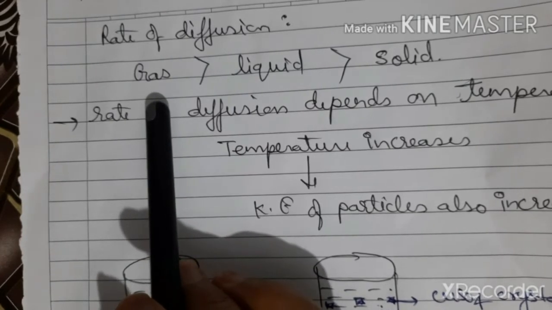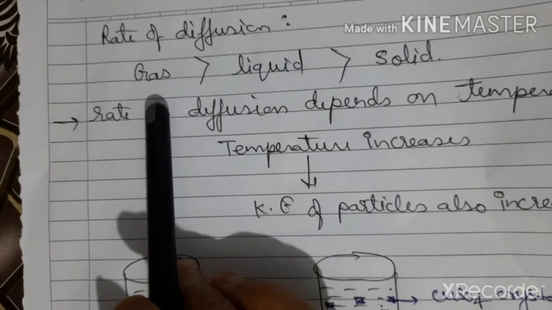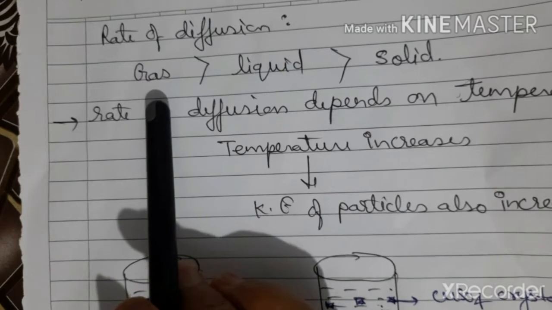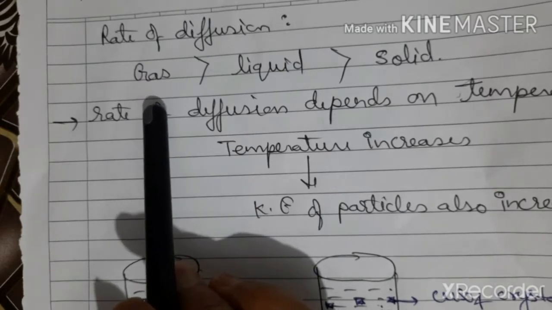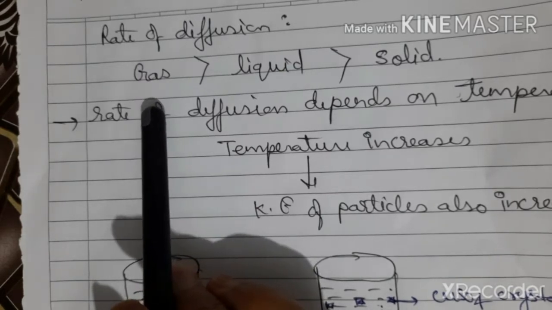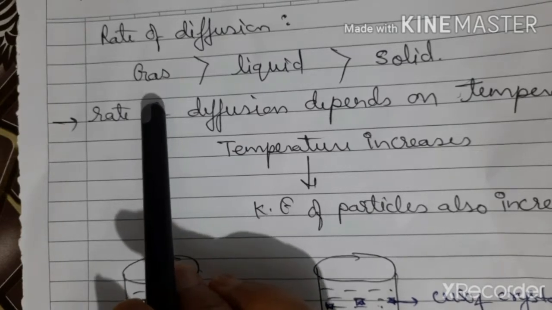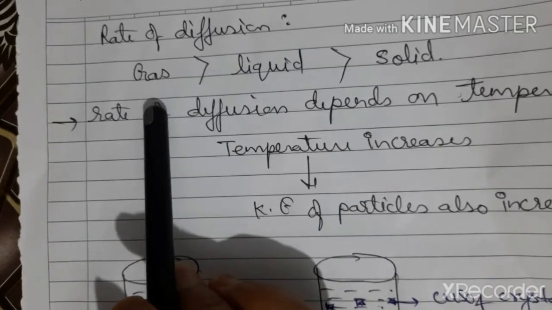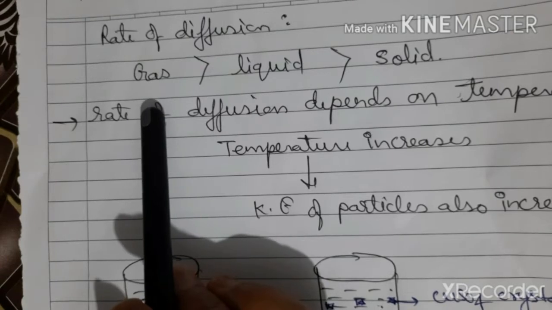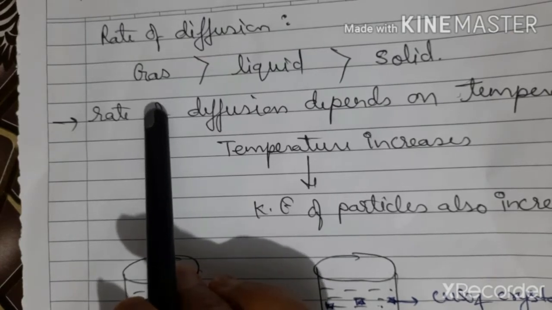What is kinetic energy? Kinetic energy is the energy possessed by a particle by virtue of its motion. Because of movement, the particles have some energy. That energy is called kinetic energy. Particles of each type of matter have some energy.